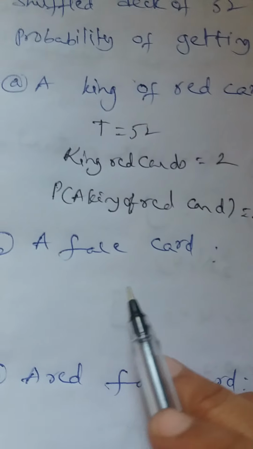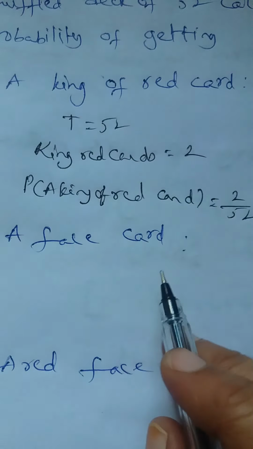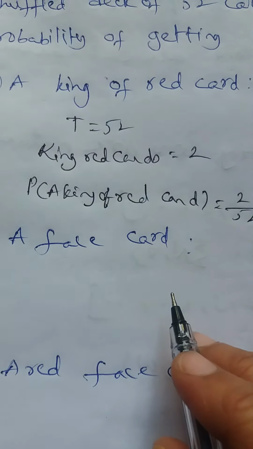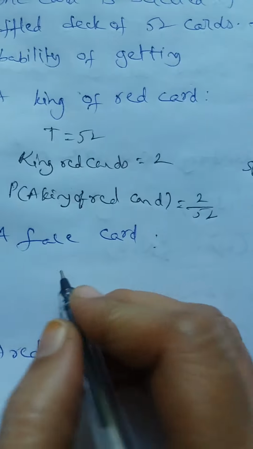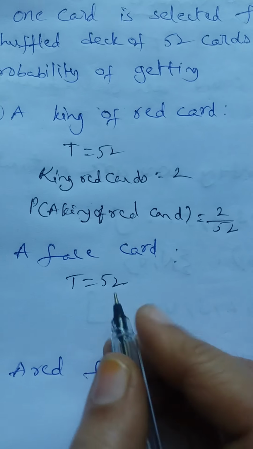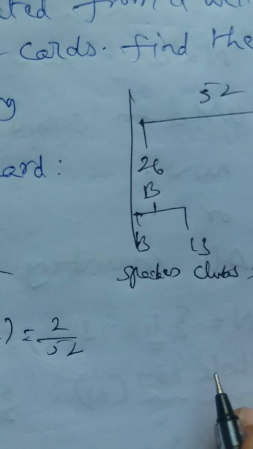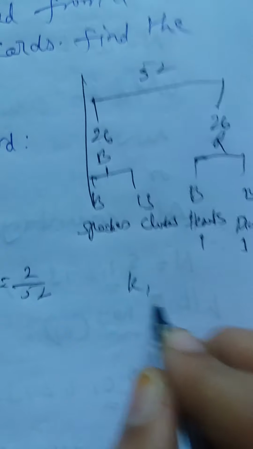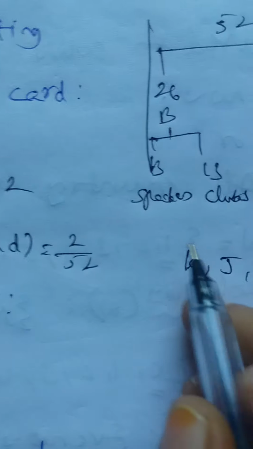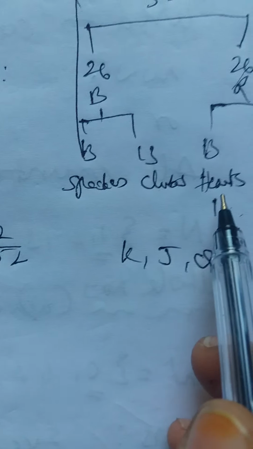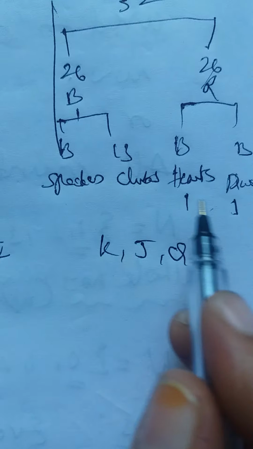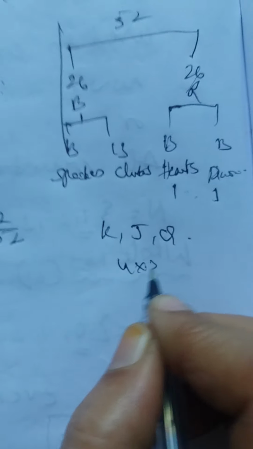Second question is a face card. We have to find probability of getting a face card. So, we know the total number of cards are 52. How many face cards are there? I told you what the face cards are. Face cards are king, jack and queen. In each set there are 3 face cards. That is, there are 4 sets, 4 3s are 12.